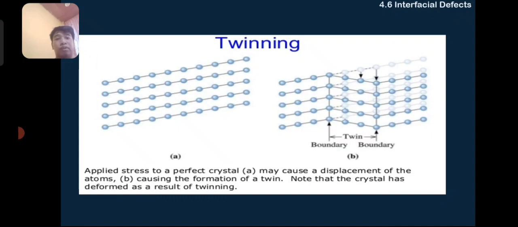Twinning or twin boundary. So, if mag-apply ng stress sa figure number A, ma-create ang twin boundary. So, as we can see sa figure B, nag-apply ng stress sa figure A, so ma-create ang figure B, which is nag-represent sa twinning or twin boundaries.